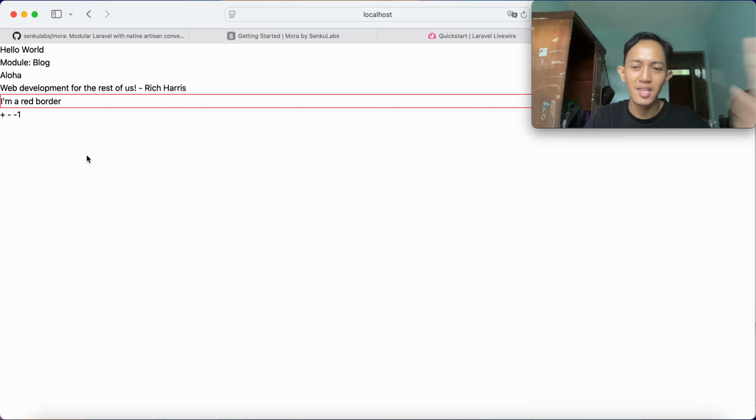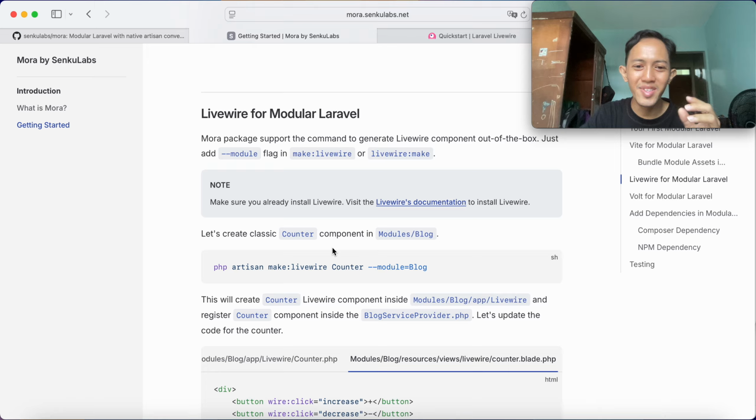I don't want to add style. I just want to give you a proof of concept that LiveWire component works in Laravel modules with the Mora help. So what's going on there? Why does it work? So when we create a counter LiveWire component inside the LiveWire in modules block, it will register the counter component inside the block service provider.